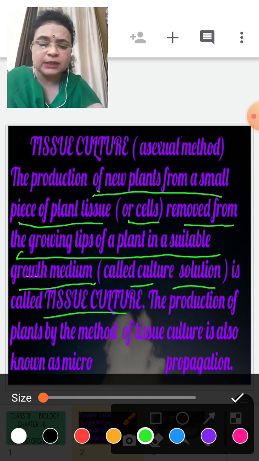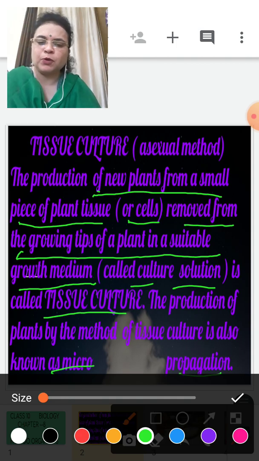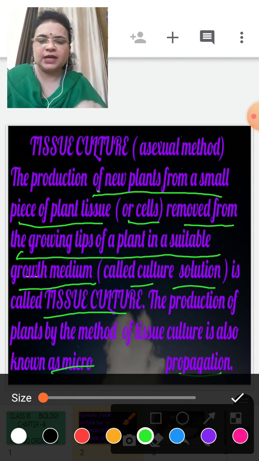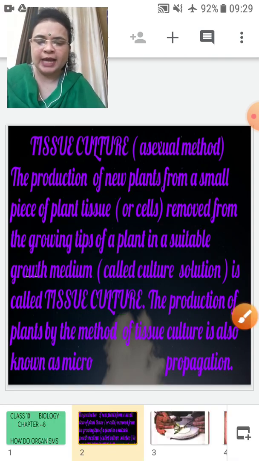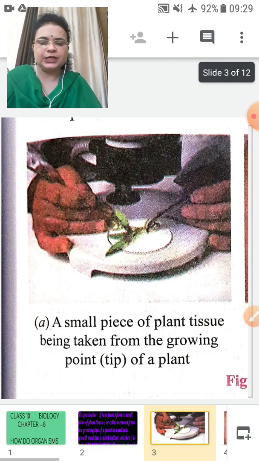The production of plants by this method of tissue culture is also called micropropagation. So you all know what tissue culture is. Tissue culture means we take a small piece of tissue or a cell from a plant. And then what happens? Let us study it with the diagram.